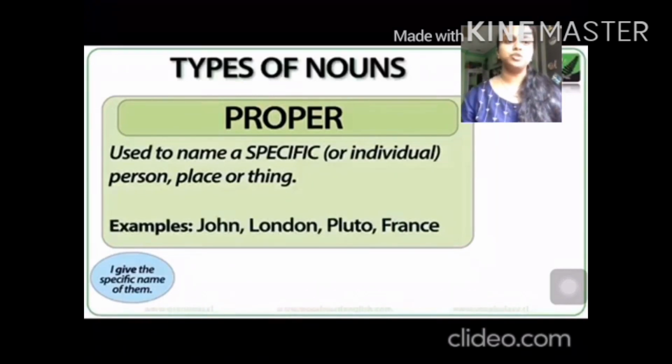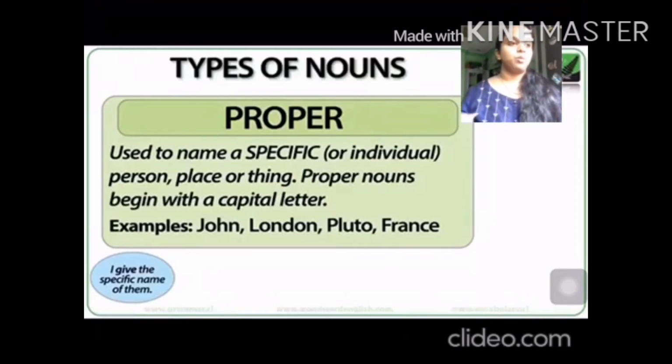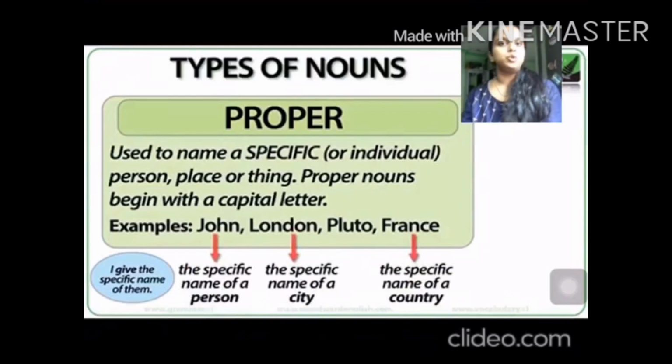A proper noun is used to name a specific or a particular name. As I told you, girls and boys are sitting in my class. When I say, hey girl, come out, the girl won't understand who has been called until and unless I take her name. So if I call Ria, come out, at that moment she will understand that she has been called. So it is a particular name given to a person, place, animal or thing. Here the examples are given: John, London, Pluto, France.